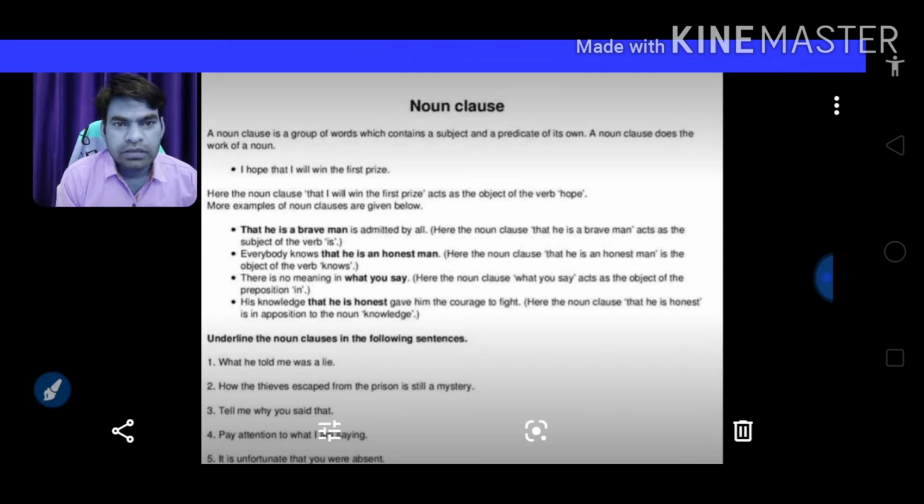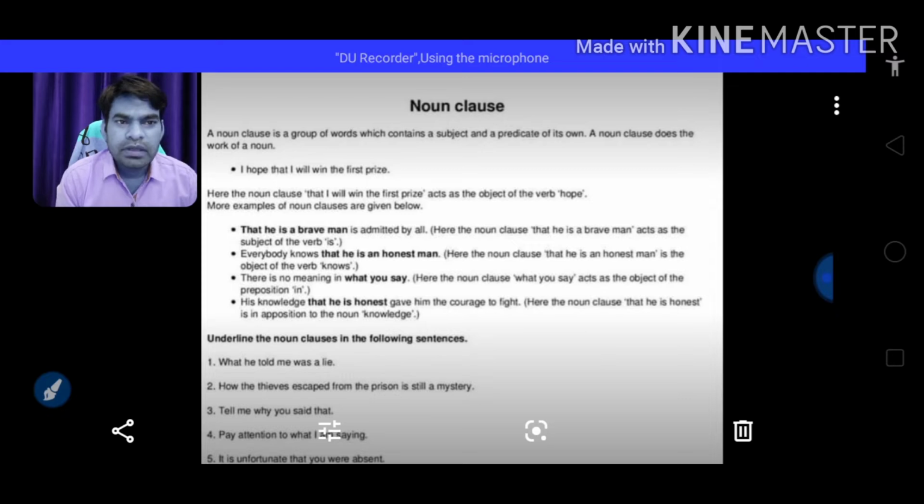Friends, a noun clause is a group of words. You can take for granted that a noun clause is a group of words which contains a subject and a predicate of its own. This is what I am talking about.